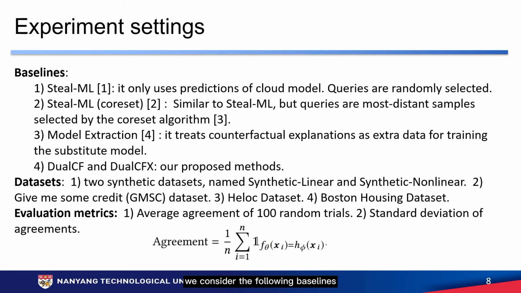We consider the following baselines. The first two methods only use prediction information, differing in how they select queries. The third method treats counterfactual explanations as actual training data. We evaluate our method on 2 synthetic datasets and 3 real-life datasets. The evaluation metric consists of the mean and standard deviation of agreements over 100 random trials.